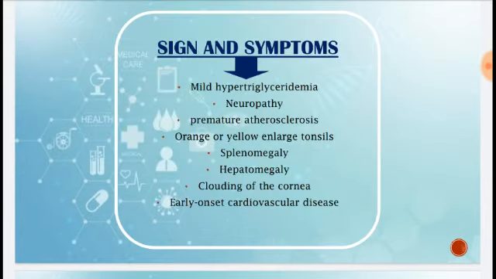deciliter. So here are some signs and symptoms that include neuropathy, splenomegaly. Splenomegaly is enlargement of the spleen, whereas hepatomegaly is enlargement of the liver. The clouding of cornea, orange or yellow enlarged tonsils, and early onset cardiovascular diseases have also been seen with this condition.